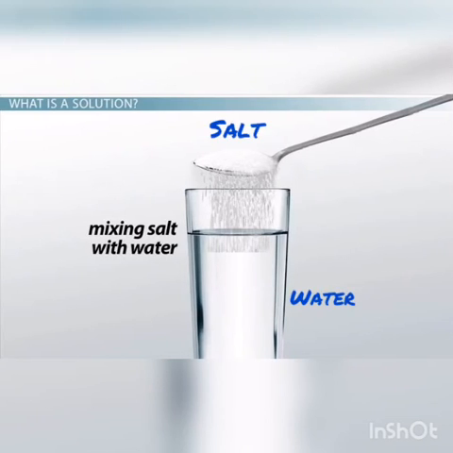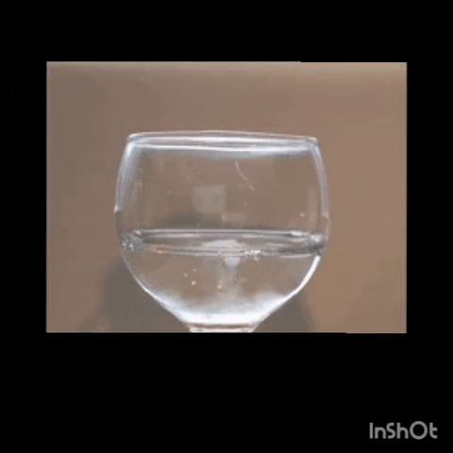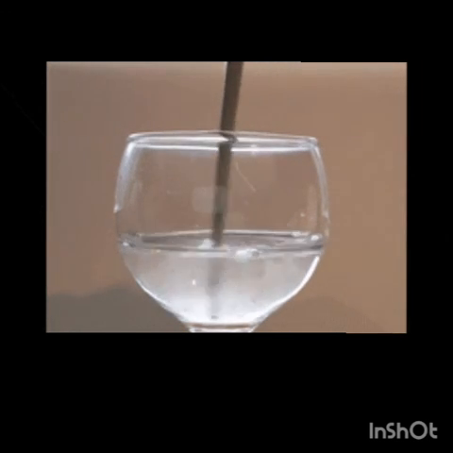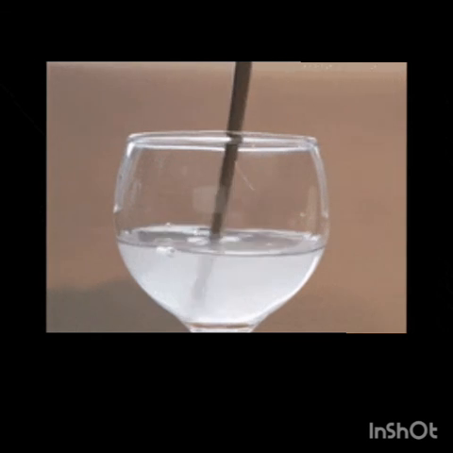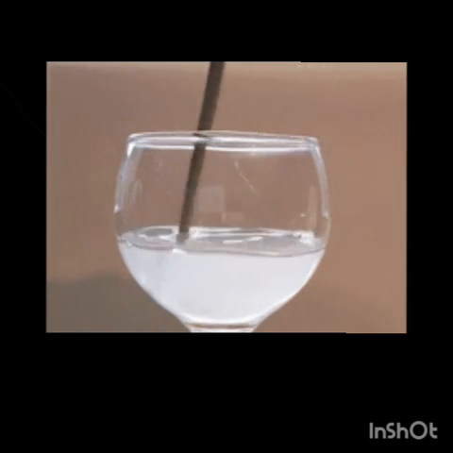Solutions. When two substances are mixed so well that we cannot see them separately, they form a solution. For example, when salt is added to a glass of water and is stirred properly, the salt gets dissolved in water completely and forms a salt solution.